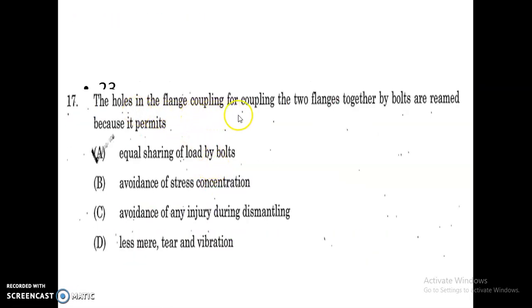The holes in flange coupling for coupling two flanges together by bolts are reamed because it permits equal sharing of load by bolts, avoidance of stress concentration, avoidance of any injury during dismantling, less wear, tear and vibration. So the holes in flange coupling, the two flanges are held together by bolts, are reamed.